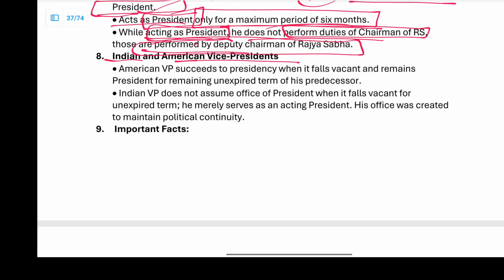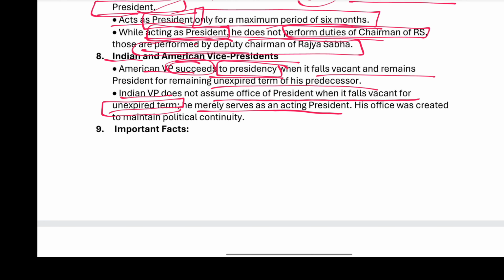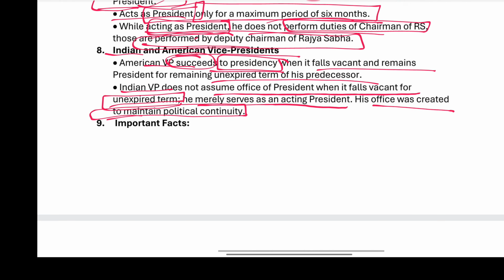Indian and American vice presidents. The American vice president succeeds to the presidency when it falls vacant and remains president for the remaining unexpired term of his predecessor. The Indian vice president does not assume the office of the president for an unexpired term; he merely serves as an acting president. His office was created to maintain political continuity.